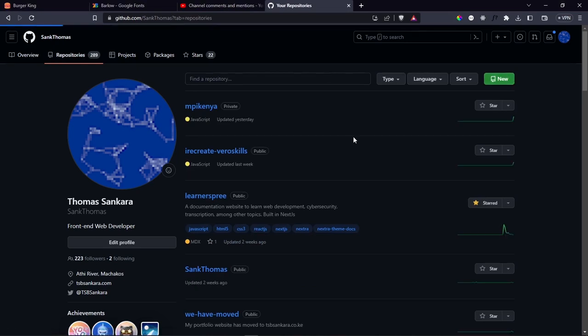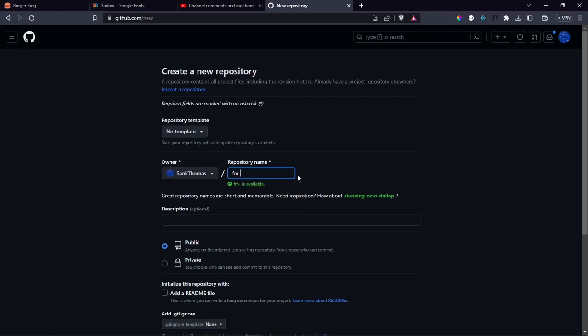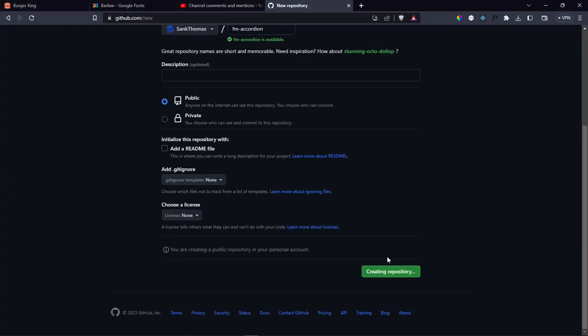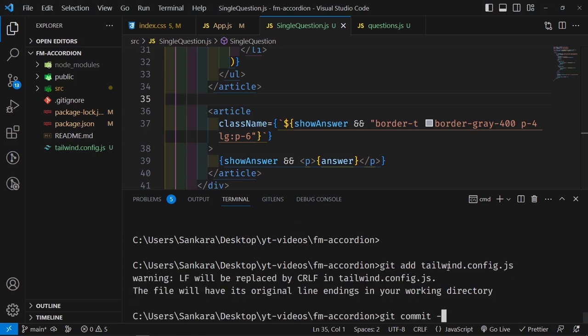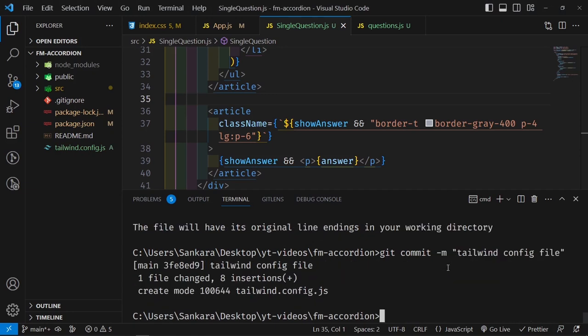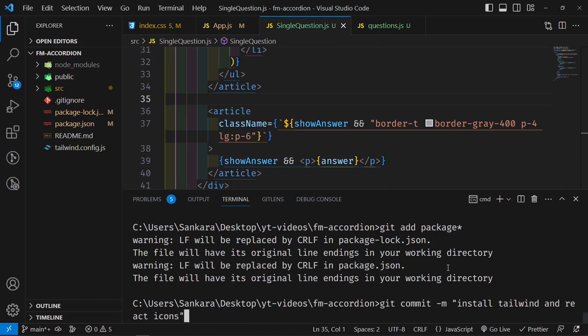So create a new repository here, and I'm going to call it FM accordion. Then create repository, and then let me say git add tailwind.config.js and git commit, I'm going to call it tailwind config file, and then git add package star, and then git commit, and I'm going to say install Tailwind and React icons.